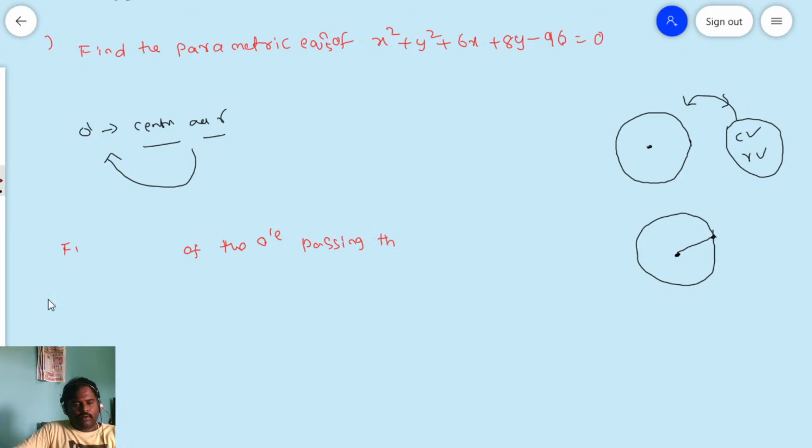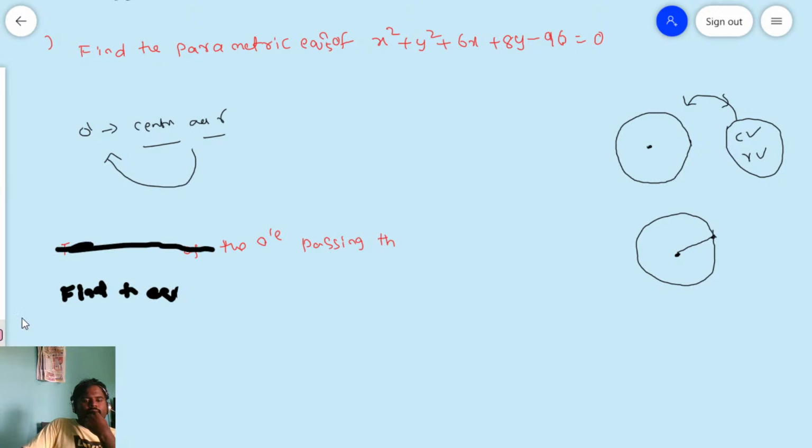One moment. The system is slow, due to that reason you are getting it like this. I'll write here. Find the equation. Sorry for the disturbance.